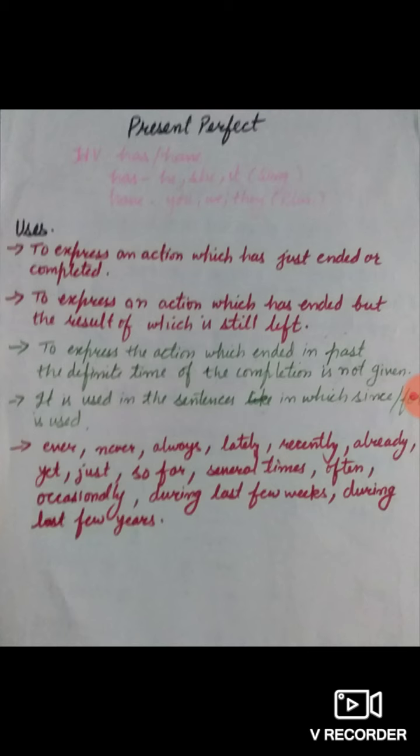For is used before an indefinite or uncertain period of time where we do not know the definite time. If I say I have been writing for 2 hours, which 2 hours it is, is not clear. If I say I have been writing since morning, it's clear. Since this morning. ठीक है?